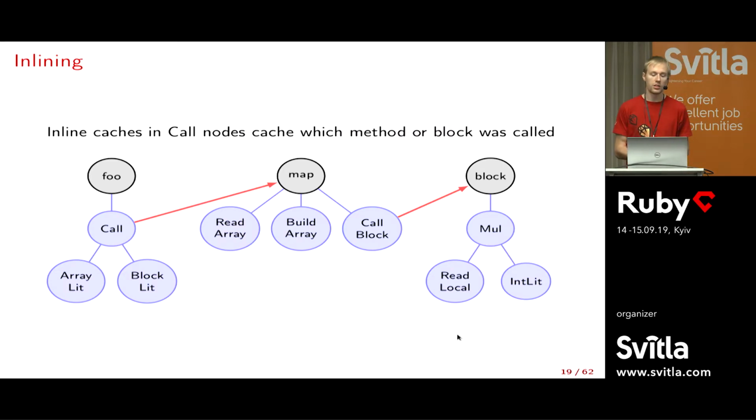Now the interesting bit is that most language implementations will also have inline caches. Whenever I call a method or a block, we remember what we called, so the next time we don't have to look through the whole class hierarchy to find where the method is. If it's the same class and nothing was redefined, we can just call the same method again. So we have this red arrow here: this call knows it calls map, and the call block in map knows it calls this block.